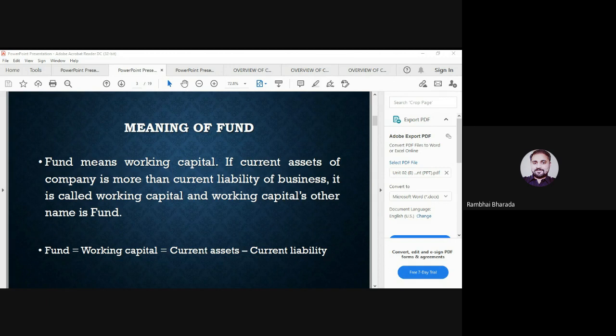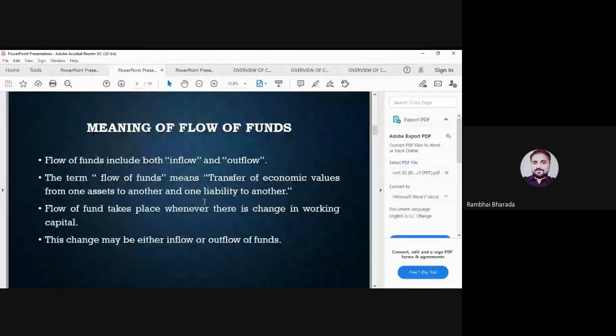If the current assets of the company are more than the current liabilities, then it is considered as, your answer is working capital. Then maybe the question asks, what do you mean by fund inflow and what do you mean by fund outflow?